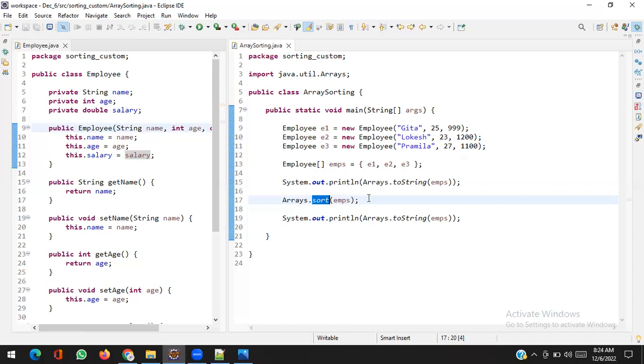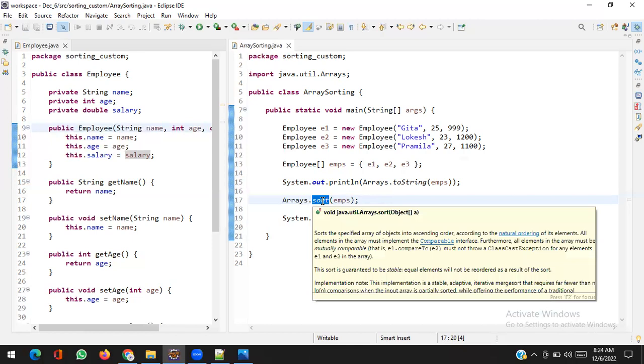Again, yeah, before answering my question, you should ask one question: on what basis will I tell you? On the basis of name, or their age or salary? How do I decide? Give me a base at least. So you, as an intelligent human, are not able to sort these employees, or arrange these employees, because you don't know which employee is greater and which is smaller, because of the absence of the criteria. So how will the sort method know?